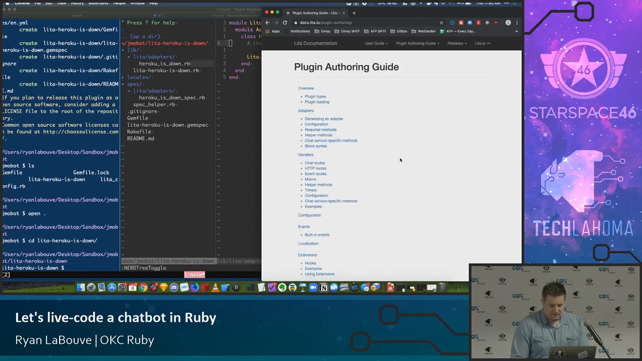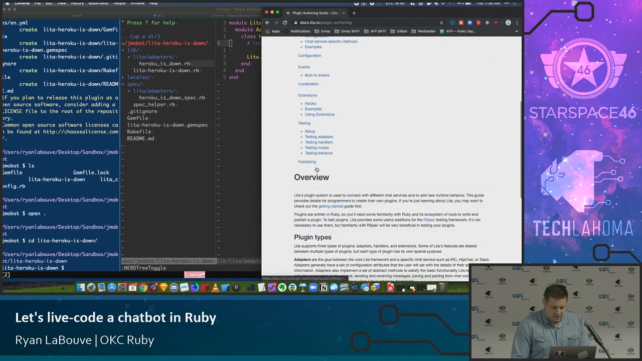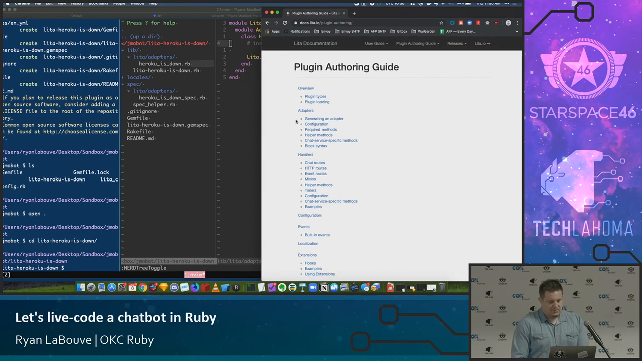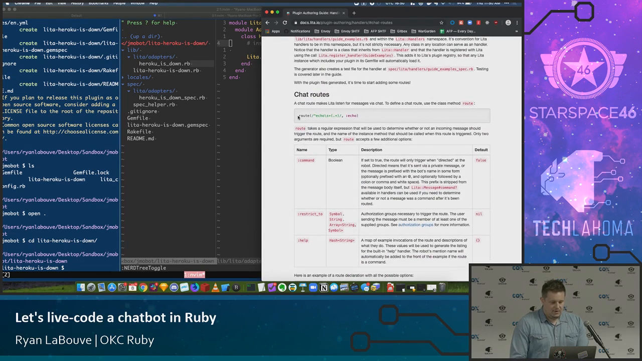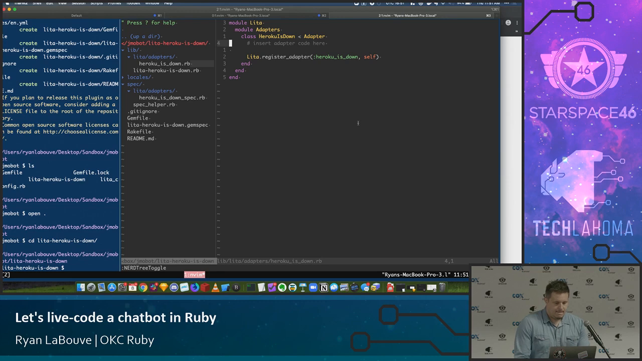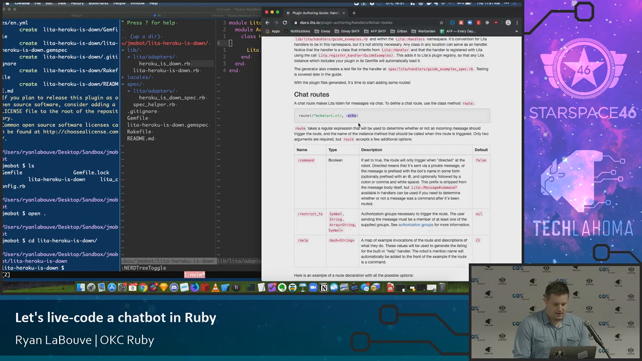So, the plugin authoring guide. The thing that we need to figure out is how to mention our bot and have it respond. That is going to be called routes. Here we have this example of a regular route with a regular expression, and then it maps to a command. Okay, cool.